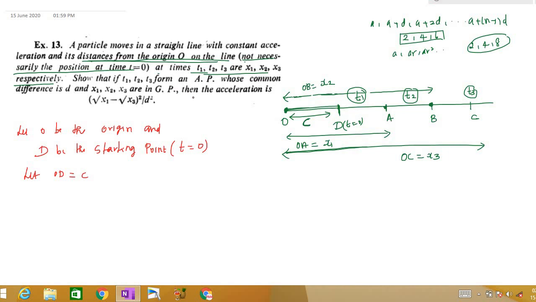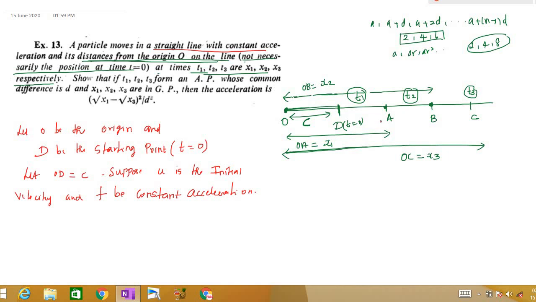Suppose u is the initial velocity and f be the constant acceleration. Because they are giving that the particle is moving in a straight line with constant acceleration, right? So f be constant acceleration.